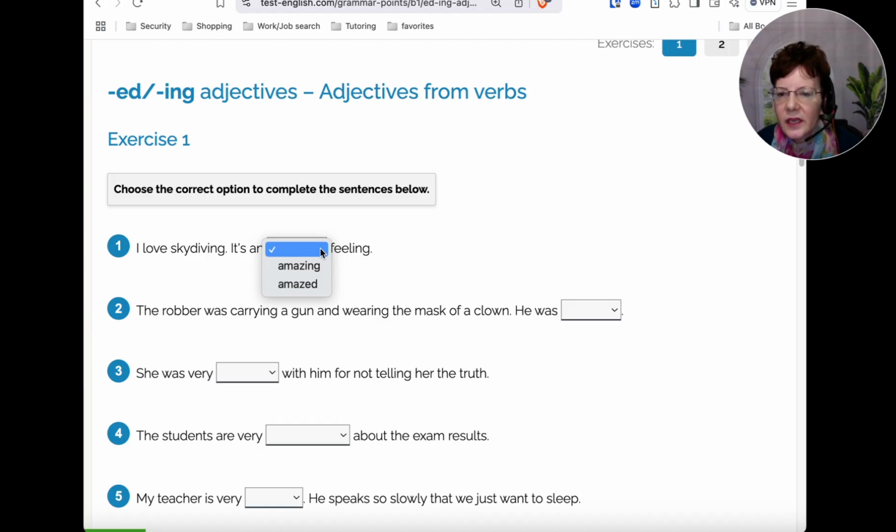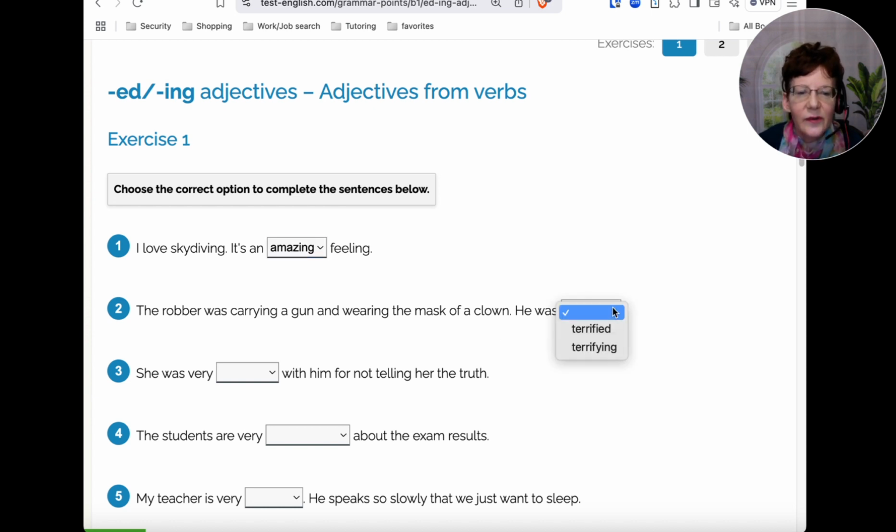So if we choose the first option, amazing, an amazing feeling, that would be correct. Two, the robber was carrying a gun and wearing the mask of a clown. He was terrified or terrifying. Okay, so we're talking about the robber, right? Not how we felt. So if you chose the bottom one, terrifying, that would be correct.